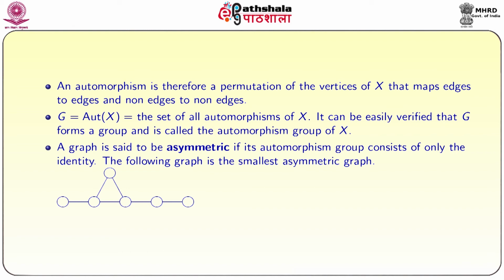The following graph is the smallest asymmetric graph. So, here this is the graph. This is drawn in such a way that its only automorphism is identity, no other. So, this is an example of an asymmetric graph.